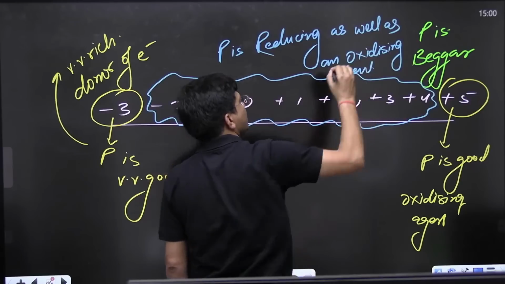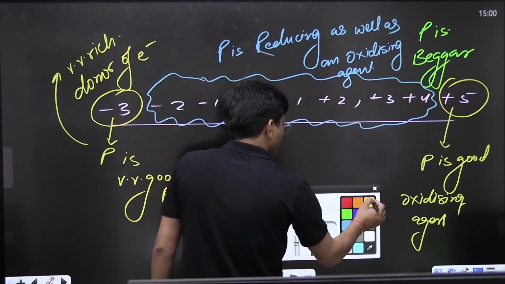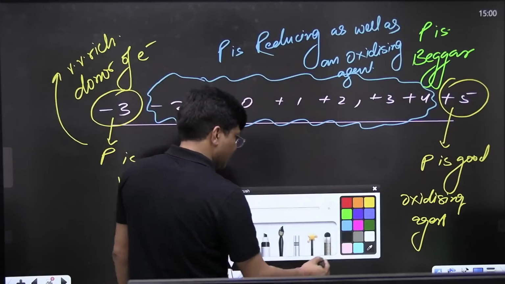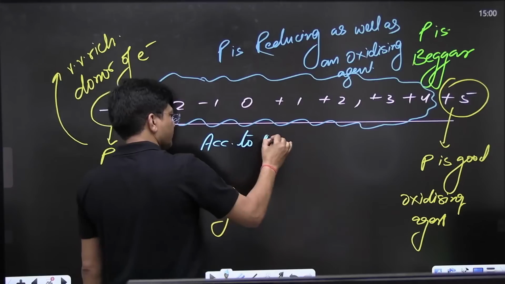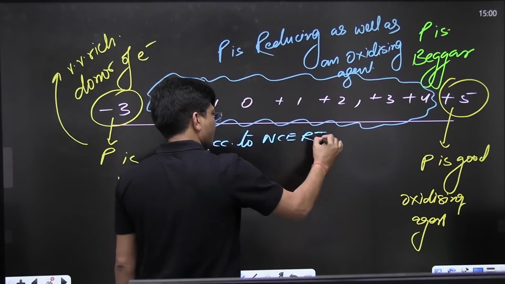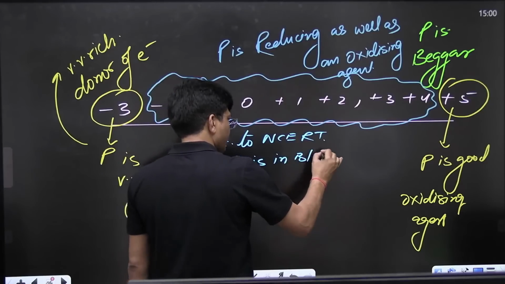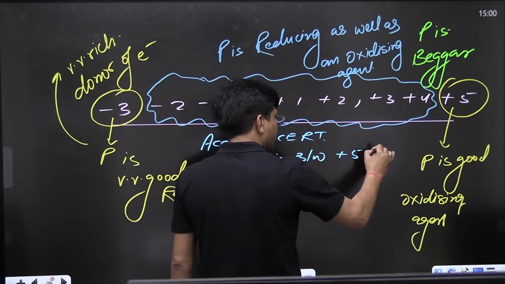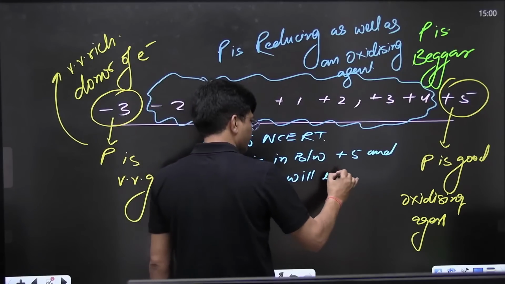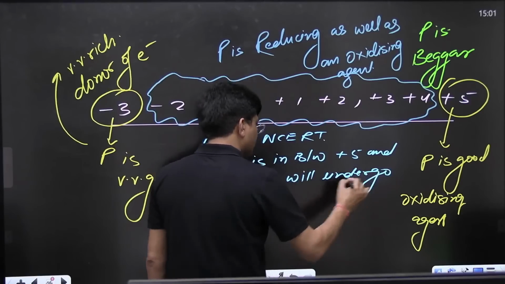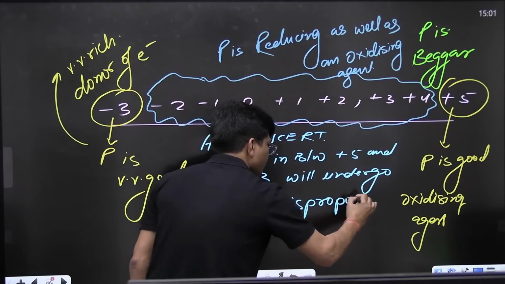Even NCERT says that phosphorus in between plus 5 and minus 3 will undergo a disproportionation reaction.